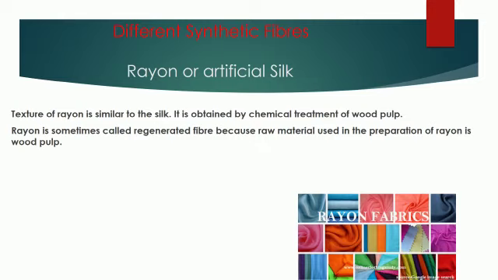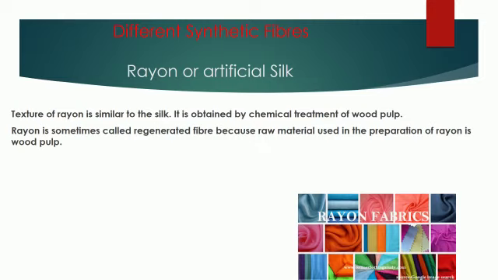So scientists made attempts to make silk artificially, and by the end of the 19th century, scientists were successful in their attempts. A fiber having properties similar to that of silk was obtained by chemical treatment of wood pulp. This fiber was called rayon or artificial silk.